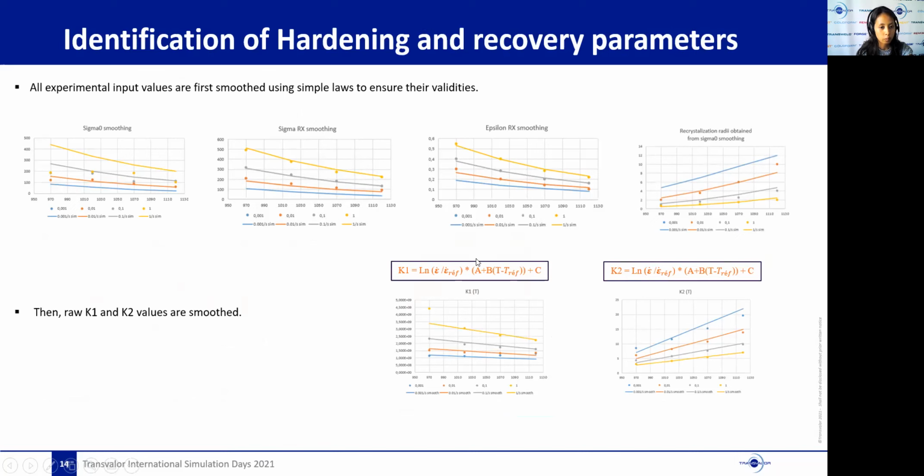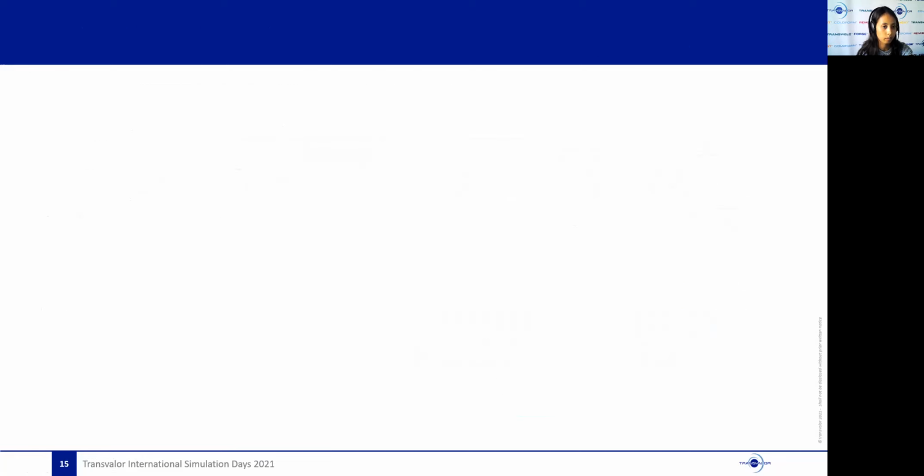So at this point of the procedure, we have parameters that ensure three things. First of all, a reasonable description of the flow curve. Second, the right critical strain, which ensures a correct start of recrystallization. And finally, the correct size of the recrystallized grains.